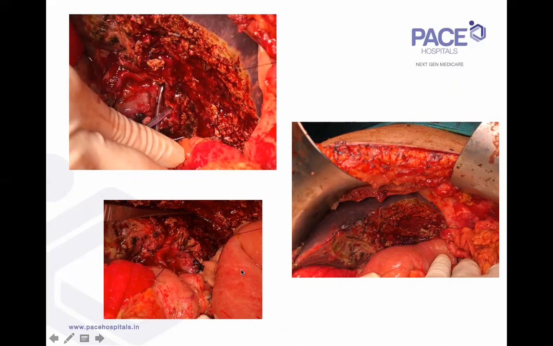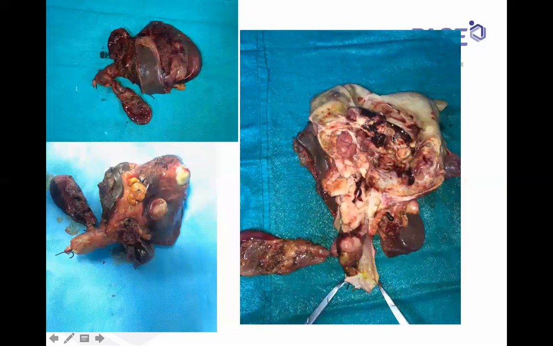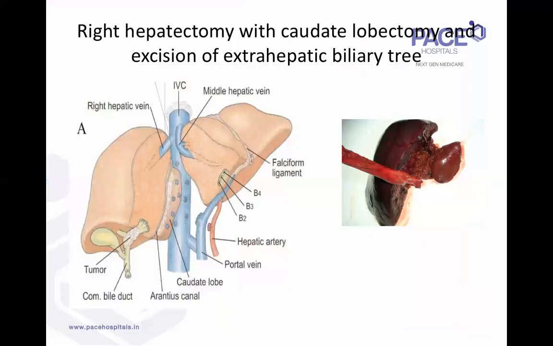Here again, you see the multiple bile ducts on the right side. And this is a specimen just showing the cut open cystic tumor. And this is the tumor extending. You can see the solid component of the tumor extending along the bile duct into the biliary tree. And the left hepatectomy with caudate lobectomy and bile duct excision has been done. So sometimes for HCC with bile duct thrombus and this kind of cystadenocarcinomas with biliary extension, you might have to do a surgery following the same principles as you do for hilar cholangiocarcinoma, though they are not hilar tumors.